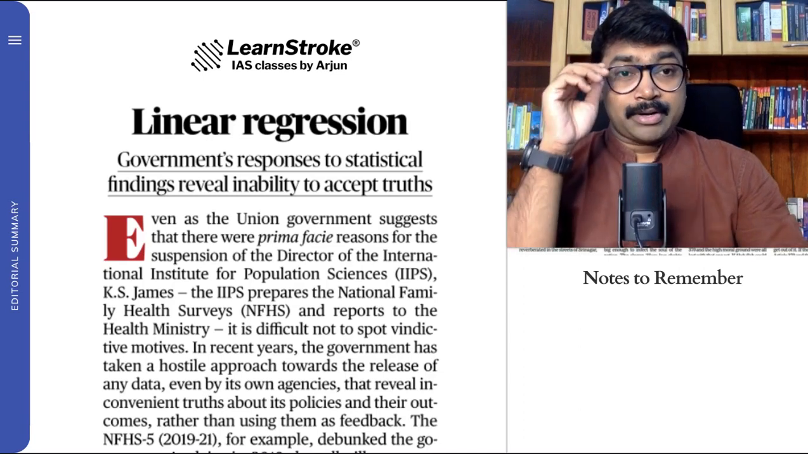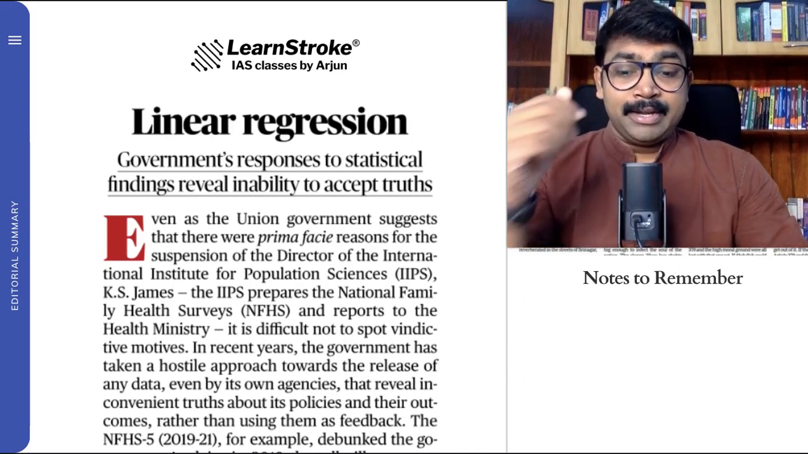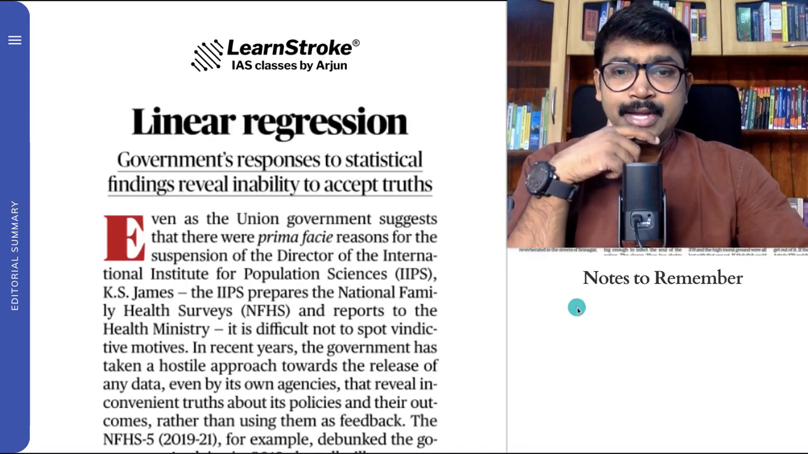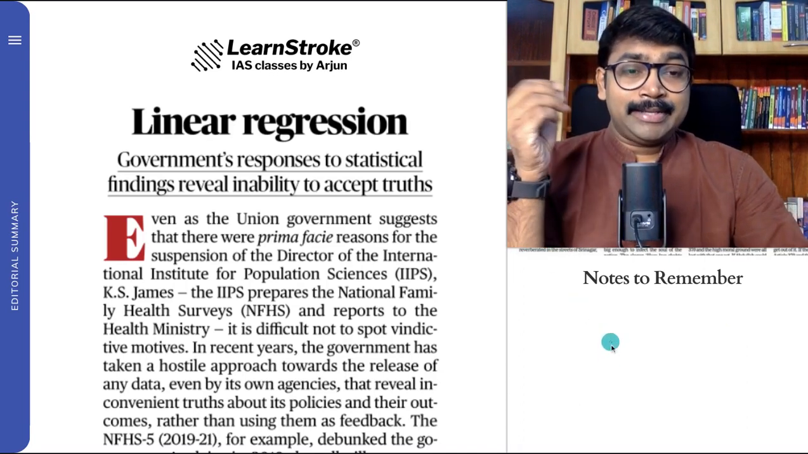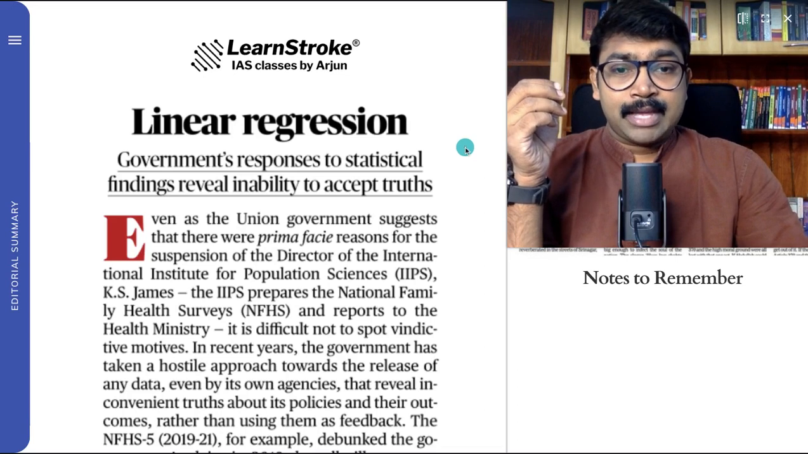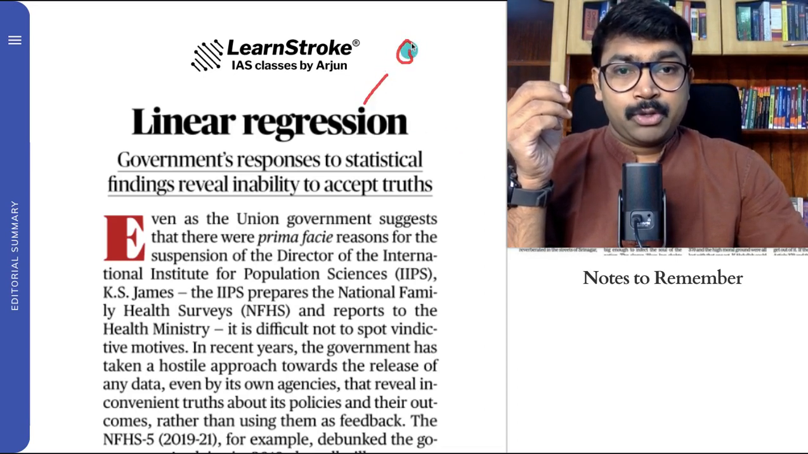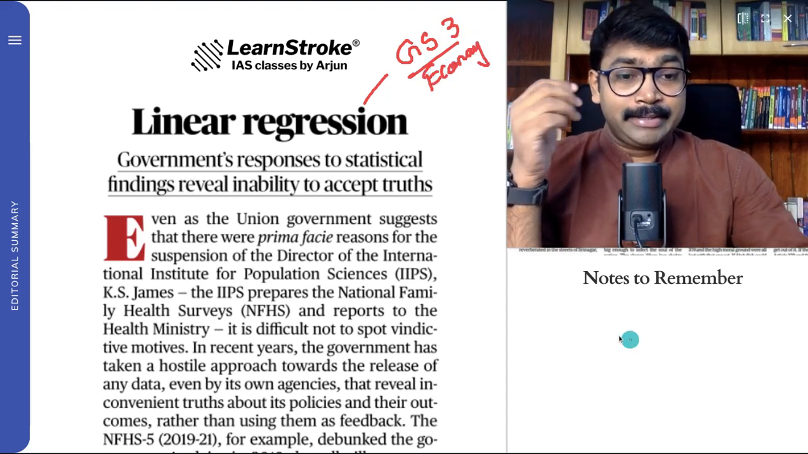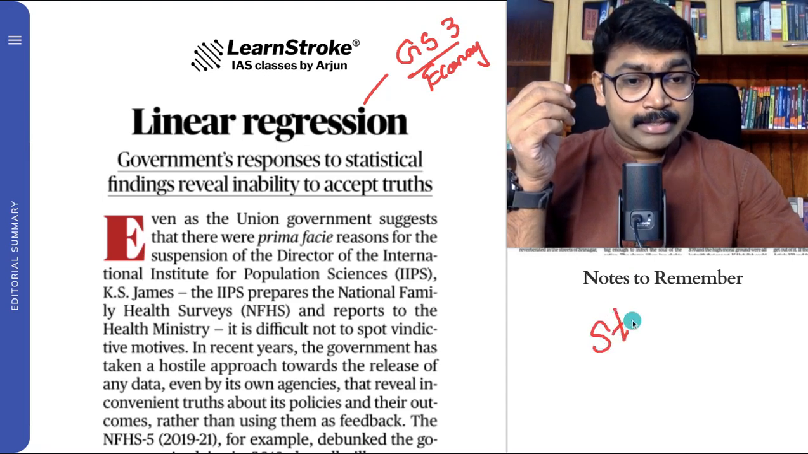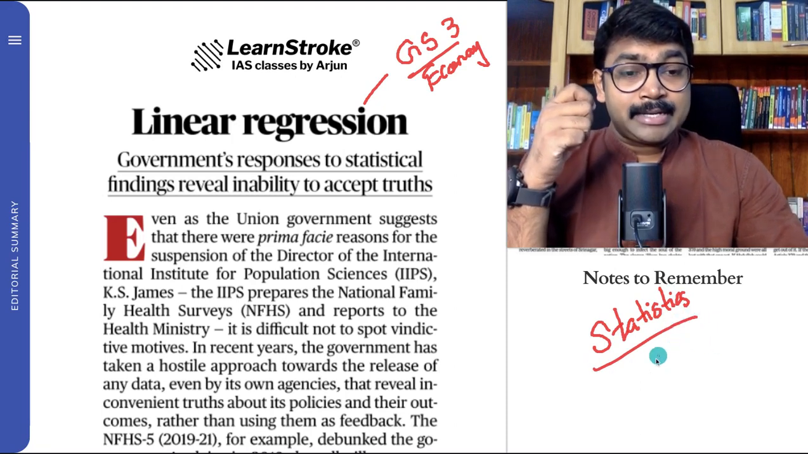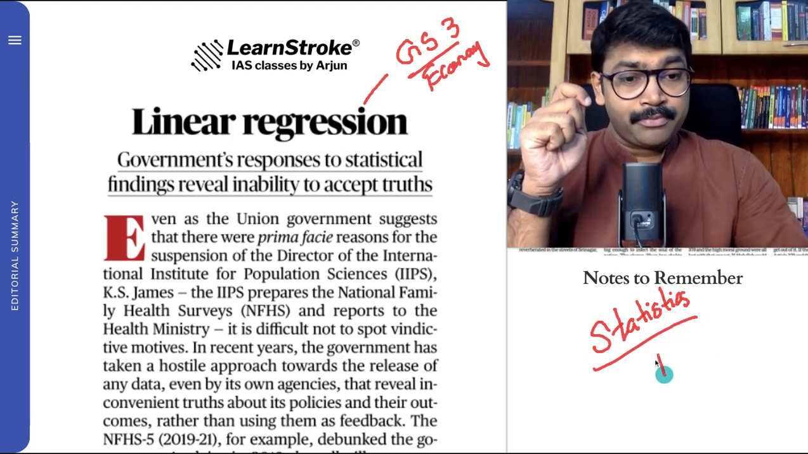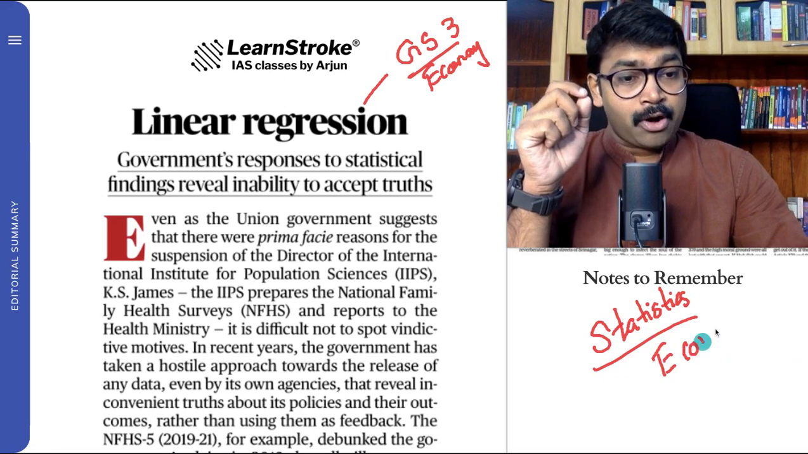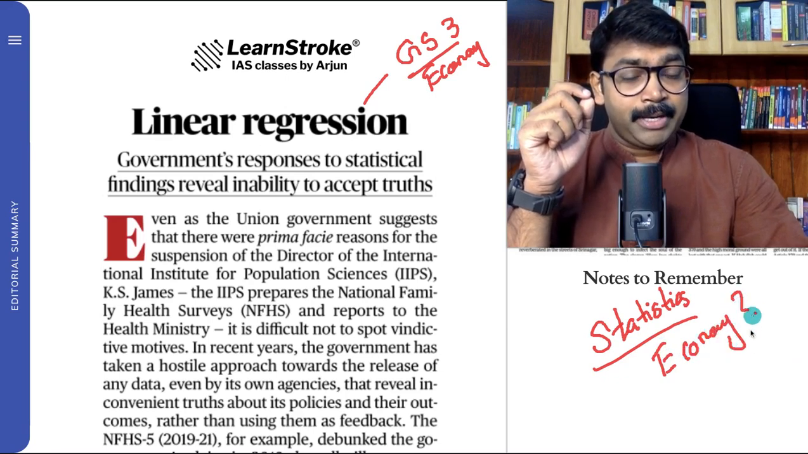The first editorial that we are discussing here is on linear regression. So what does it actually talk about? Recently, this is a very good example of GS paper 3. You can mark it as GS paper 3 economy. It's very important from that perspective. One thing you will note is that these days a lot of articles regarding statistics are coming in. So the questions also come in: whether good and credible statistics is important for the economy, and how is it important for the economy? This is something that is being discussed in the news.